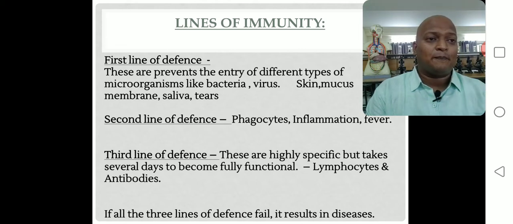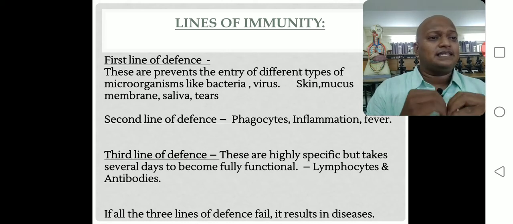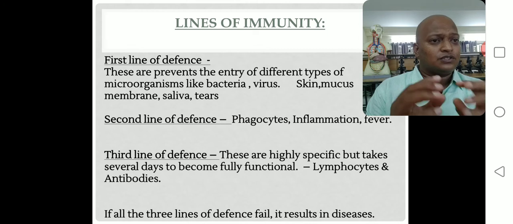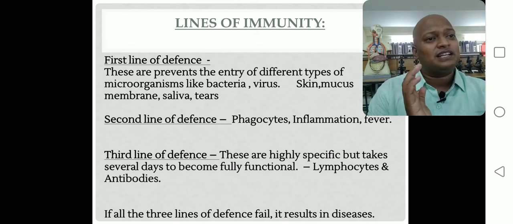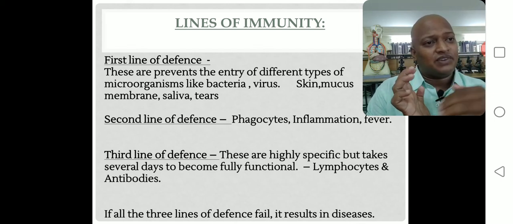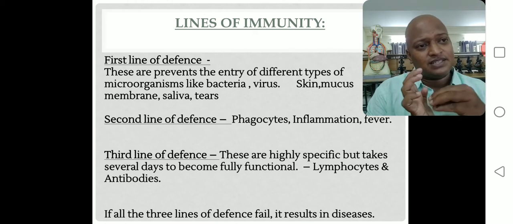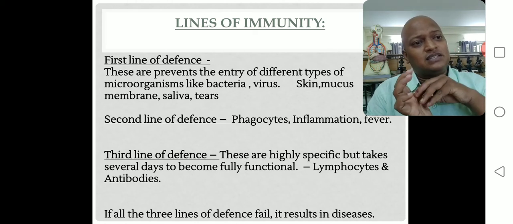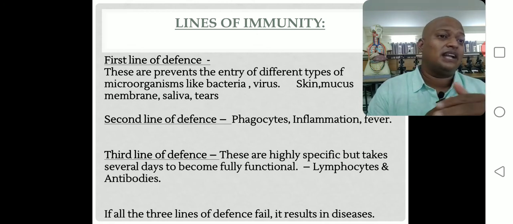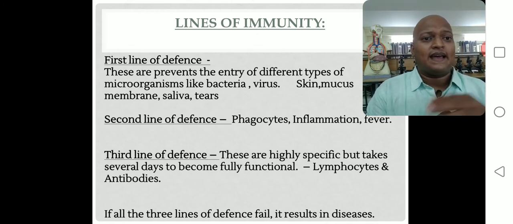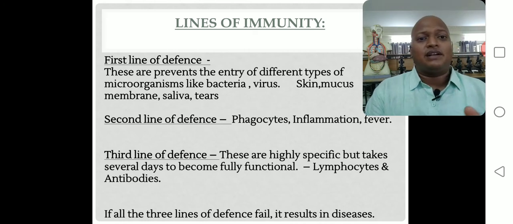Specific means what? Against bacteria entry, some specialized cells present in the third line defense mechanism, only those cells respond. You got it? Against virus entry, whatever cells are present in the third line defense mechanism for that, only those particular cells respond. So antigen specificity is there in the third line defense mechanism. Right, these are highly specific, but it takes several days to become fully functional.